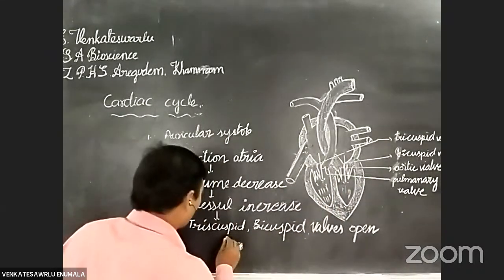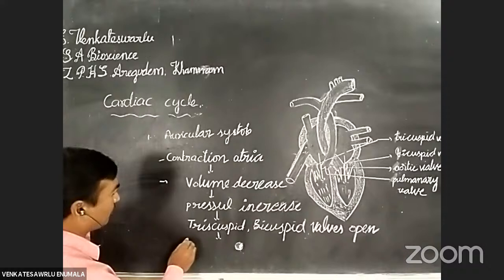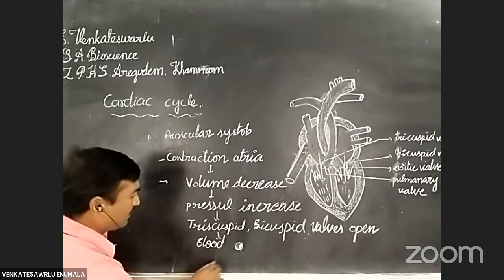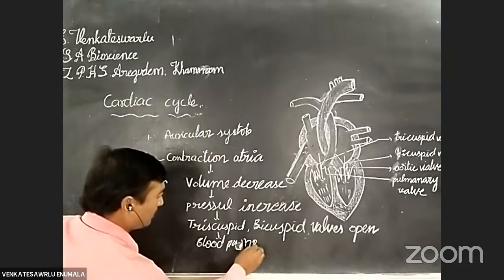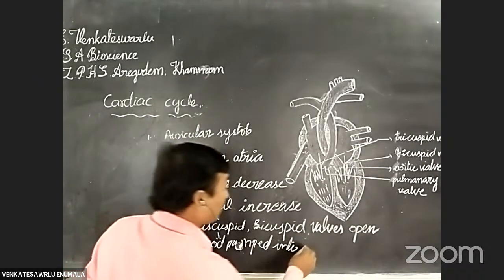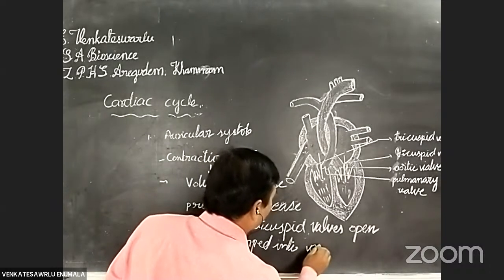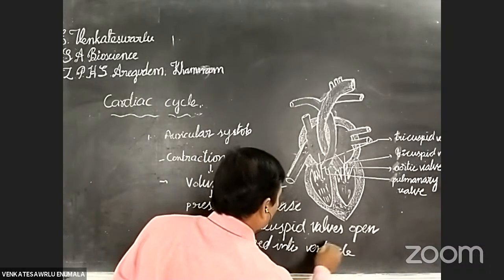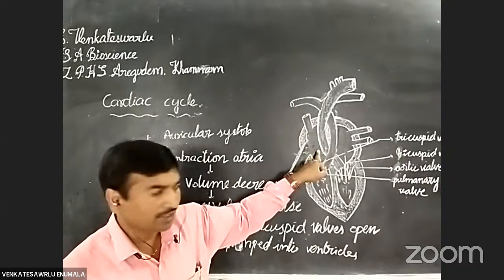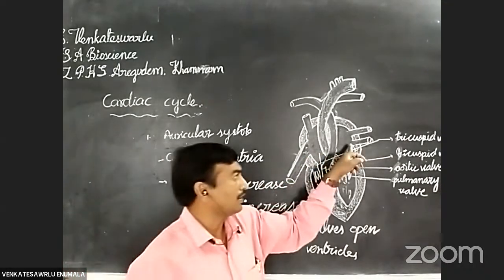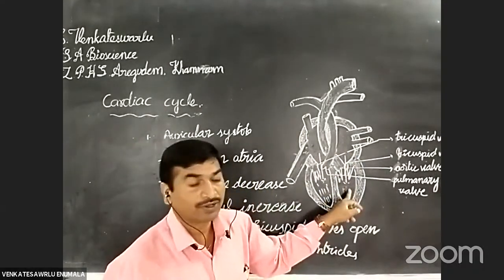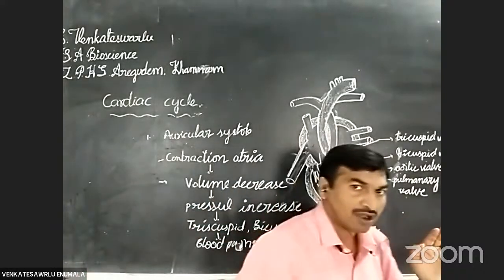Okay, right, students, listen carefully. Okay, next, what is the other change? The blood is pumped into the ventricular parts or ventricles. Okay, right, from the right atrium to the right ventricle, from the left atrium to the left ventricle. Okay, these changes occur in the auricular systole.